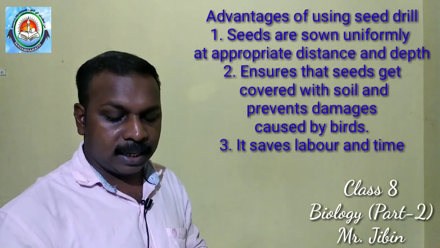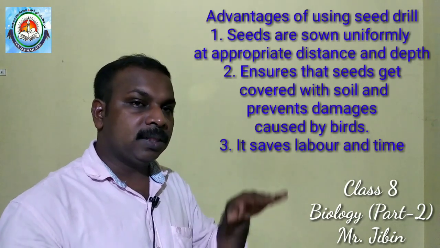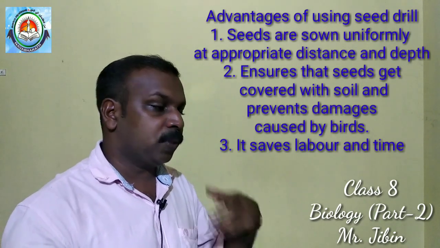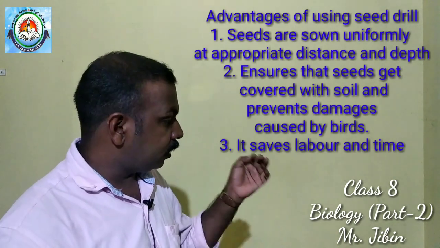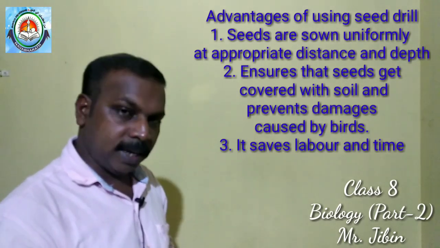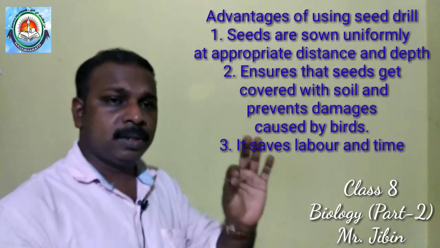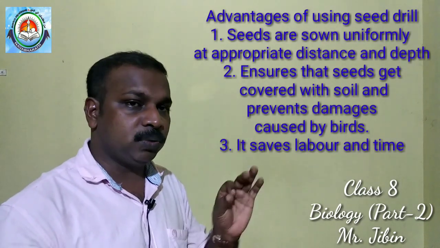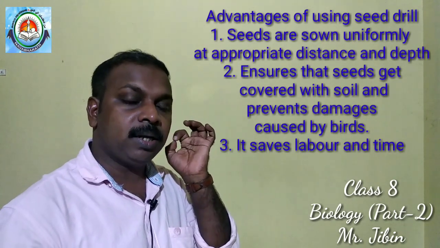Second, the soil is covered, so that the seeds are protected from birds and other organisms. And third, it saves time and labor. Right. That is about the first method of sowing of seeds, which is done with traditional tools.